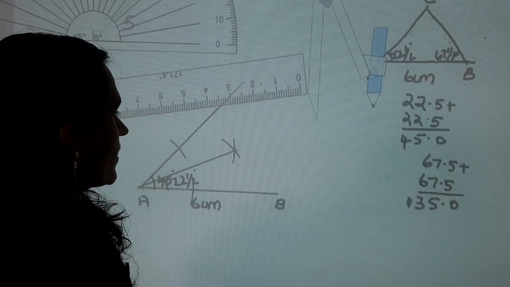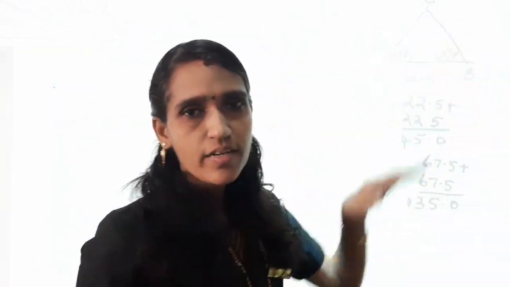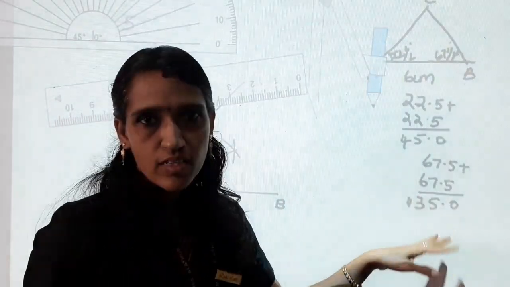Okay. Next, angle B is 67.5 degree. So its double is 135 degree.